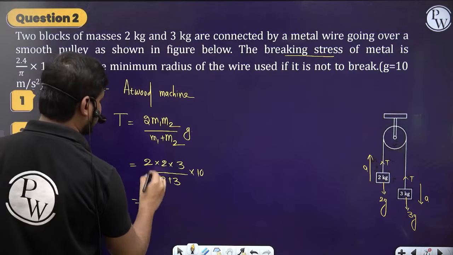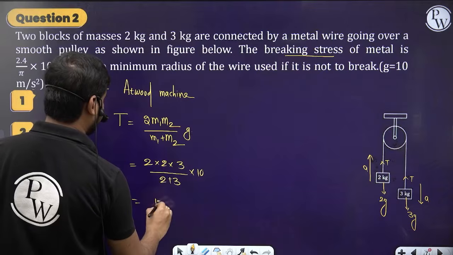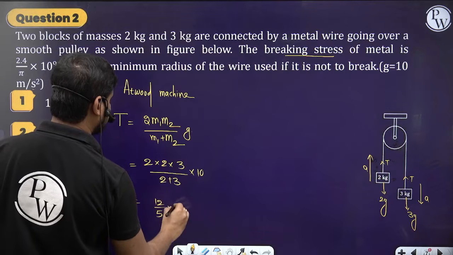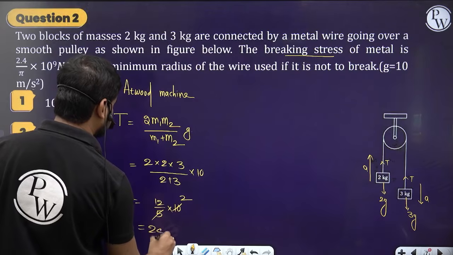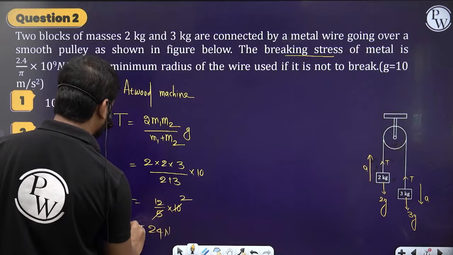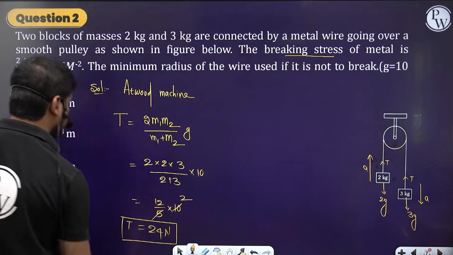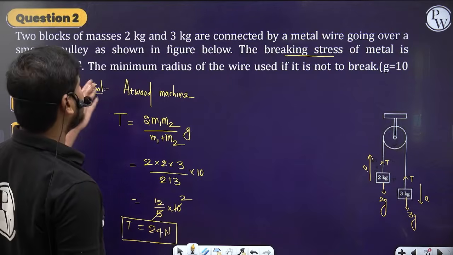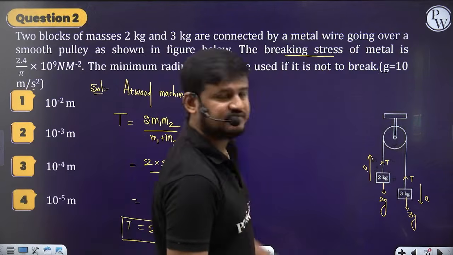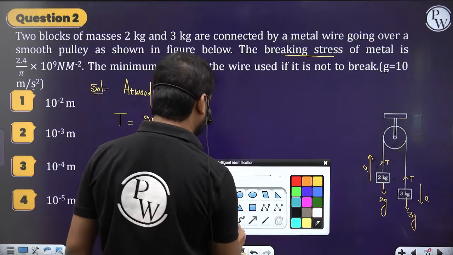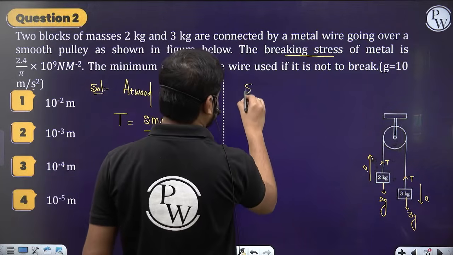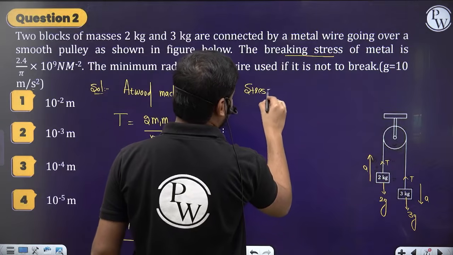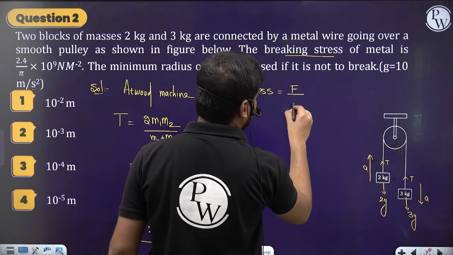So now I can write 12 by 5 into 10, so 2 times 12, which is 24 newtons. So the tension is equal to 24 newtons. Fine. So now what is the minimum radius? The breaking stress is given. What is the stress formula first? Stress is force upon area, right?